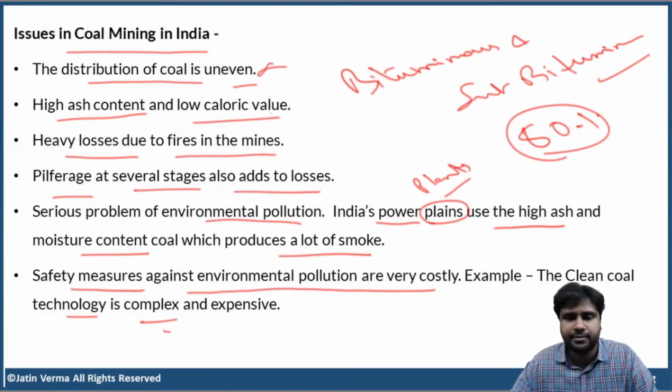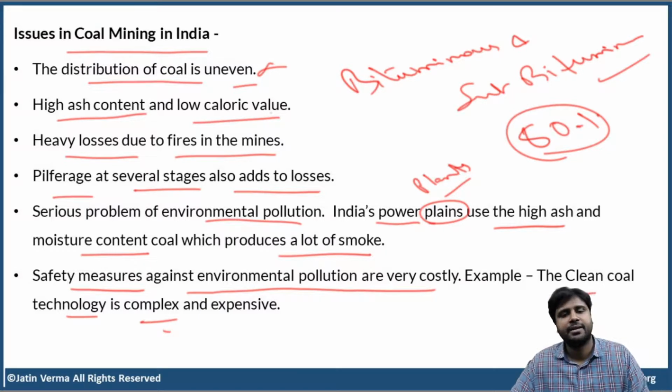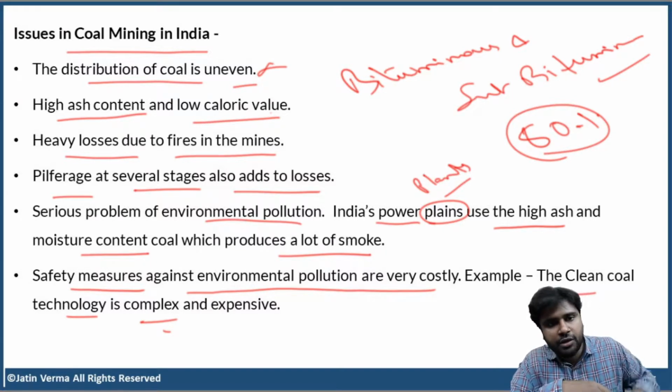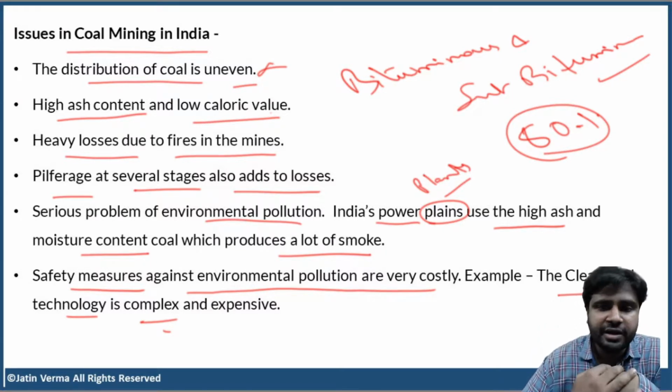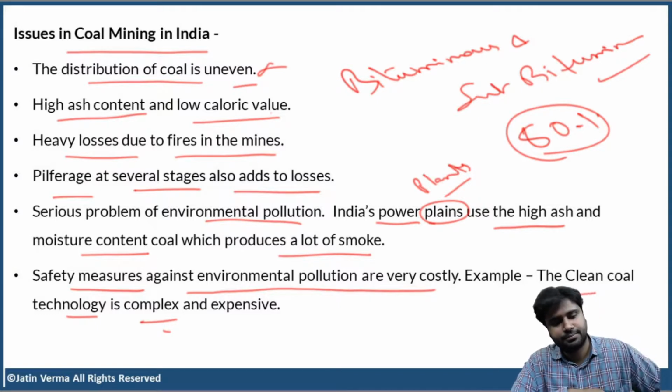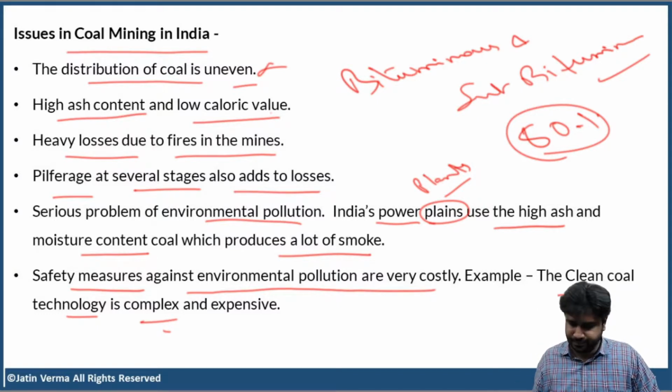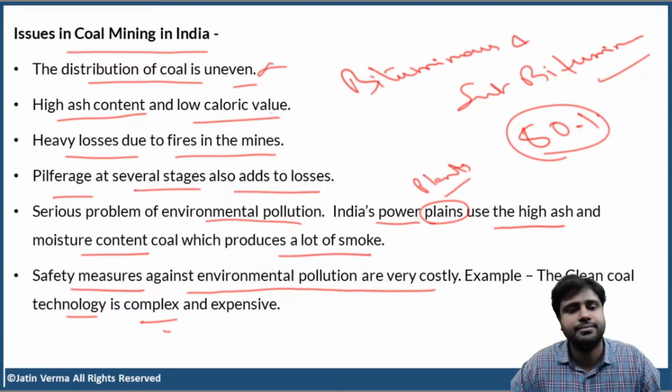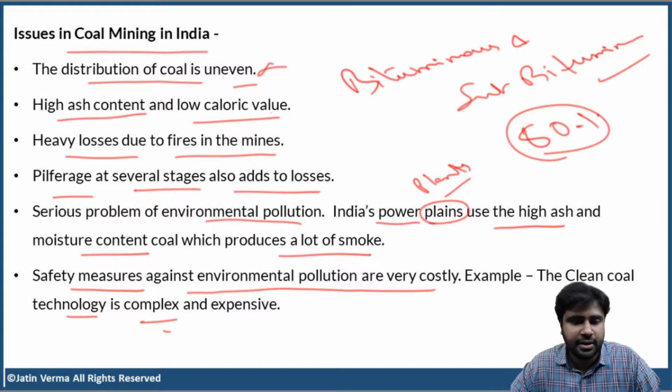Clear, right? So all these are the issues in coal mining in India. Okay, now I hope you understood this.